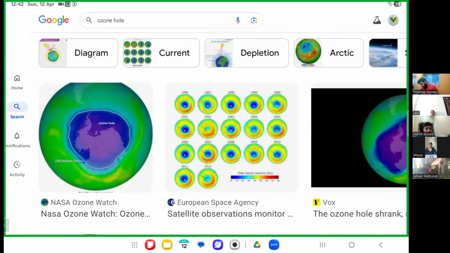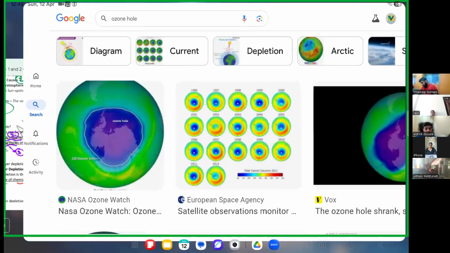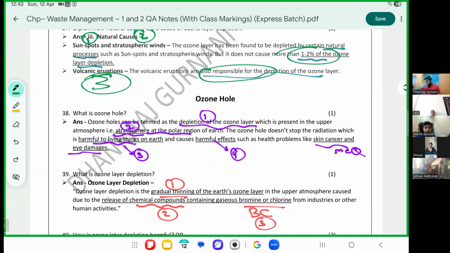You can see the ozone hole is the depletion of the ozone layer in the stratosphere, mainly near circumpolar regions. Ozone first depletes near polar regions. If it depletes, it does not stop the harmful rays of the sun from entering the earth, which causes skin cancer and eye damage.